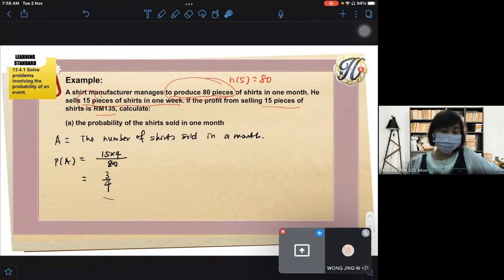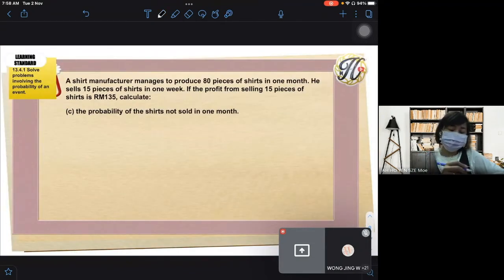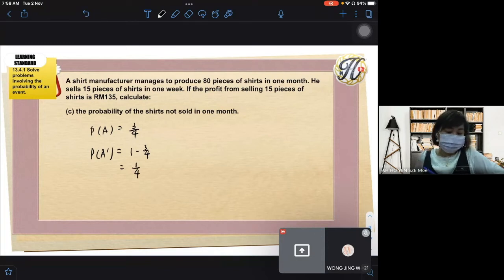So what is the complement? P(A prime). Just now our P(A) is 3/4. So what's P(A prime)? Yes, 1 minus 3/4, which is 1/4. So that's the answer.